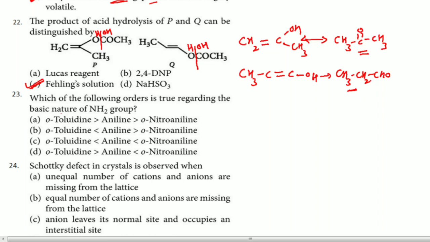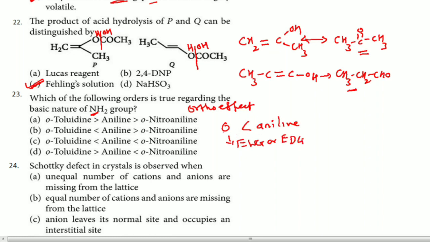In the 23rd question, which of the following is correct? Whenever there is an NH2 and an ortho substituent, you have to remember the ortho effect. What is the ortho effect? An ortho-substituted aniline is always less basic than aniline, irrespective of whether the ortho group is electron withdrawing or electron donating.